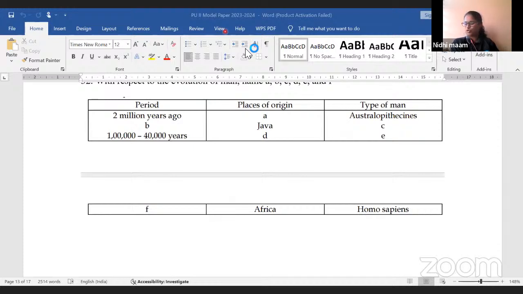Priyanka, Sita, Vinushri, YouTube students. Homo erectus. Okay, let us check. Then F: place of origin is Africa. Type of man is Homo sapiens.